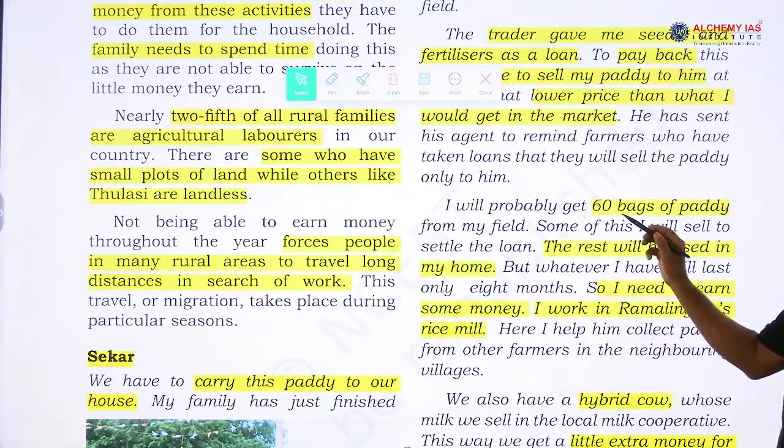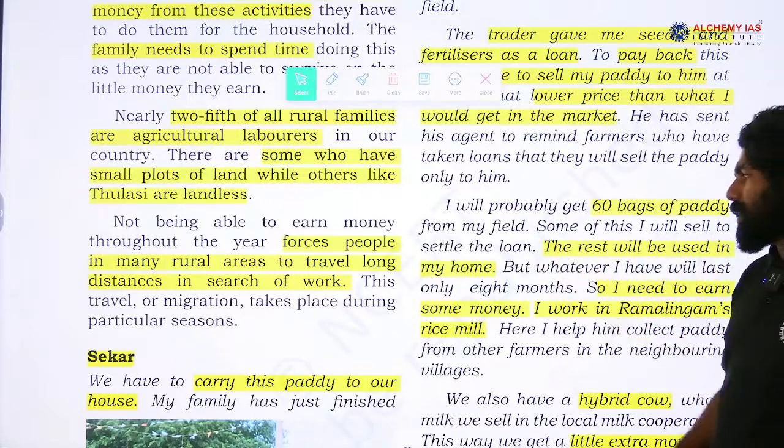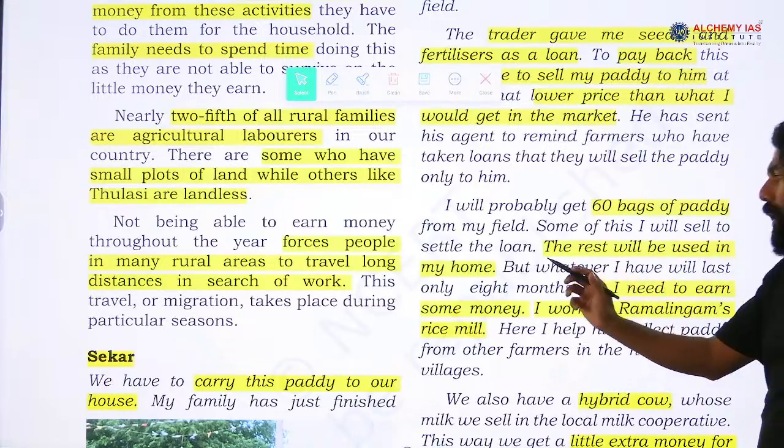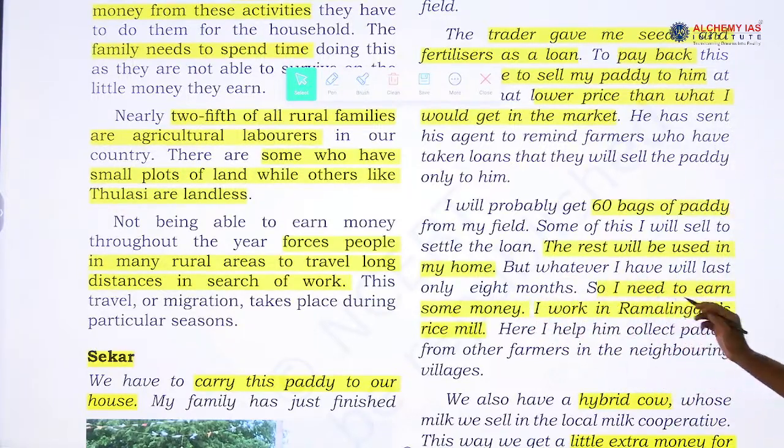I will probably get 60 bags of the paddy from my field. Some of this I will sell to settle the loan, the rest will be used in my home, but whatever I have will last only for 8 months. So, I need to earn some money and I work in Ramalingam's rice mill.